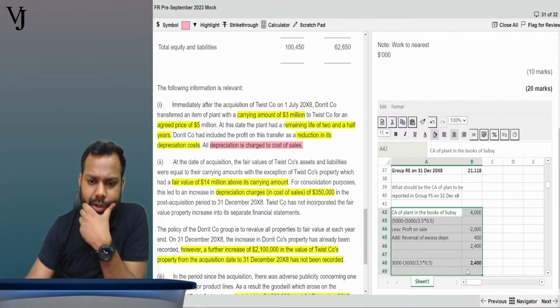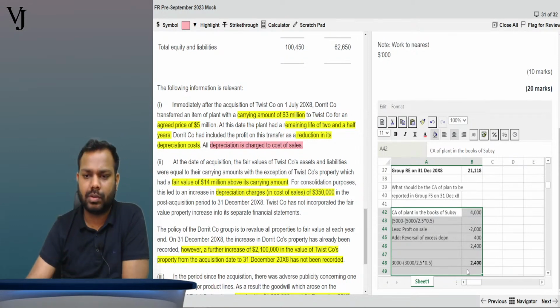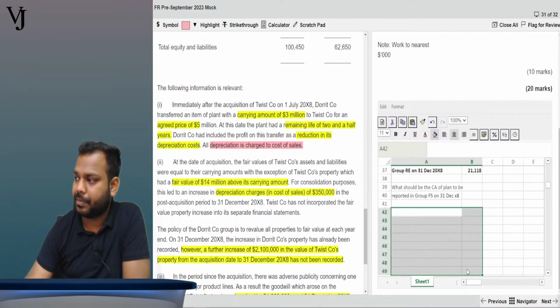Sir, I deducted 2,000 from the subsidiary FS and added 1,000 to the cost. No, Pooja, that is wrong. You will not do any adjustment in the subsidiary FS. These adjustments are being done in the consolidated FS. Delete.